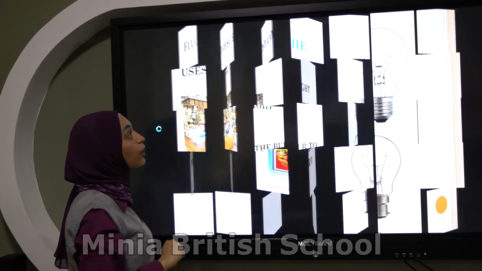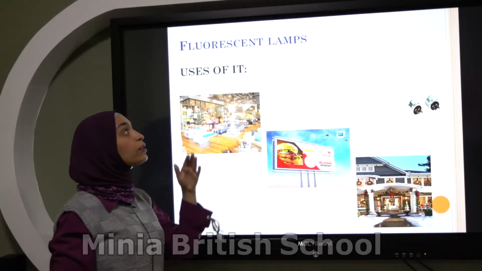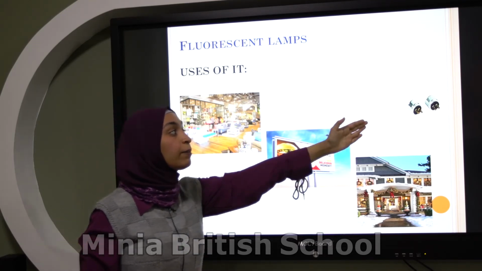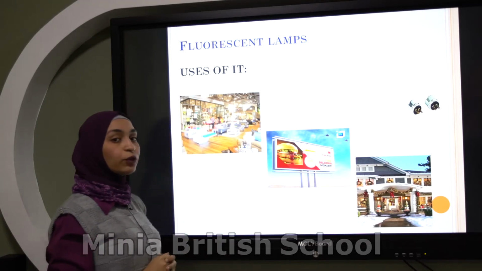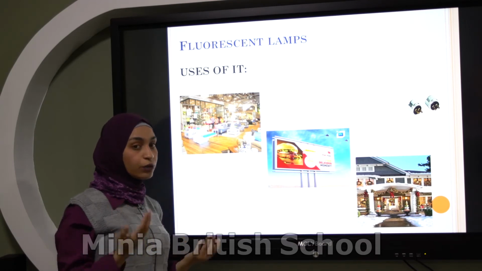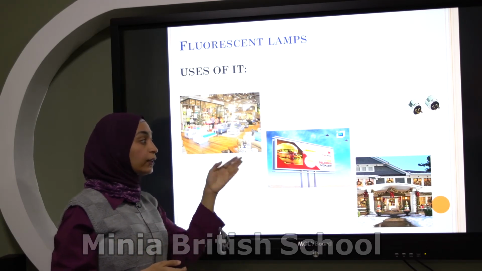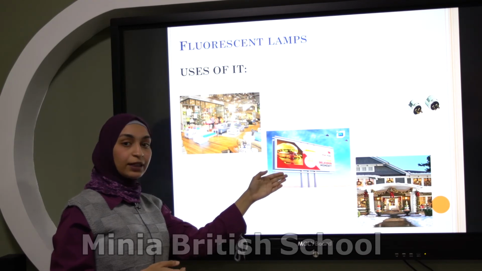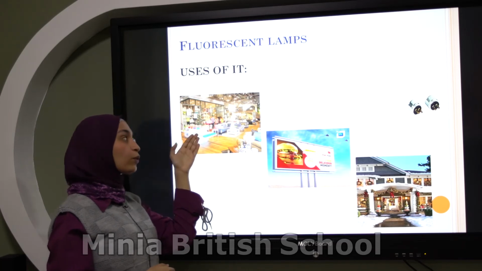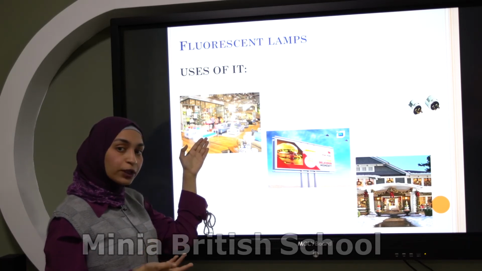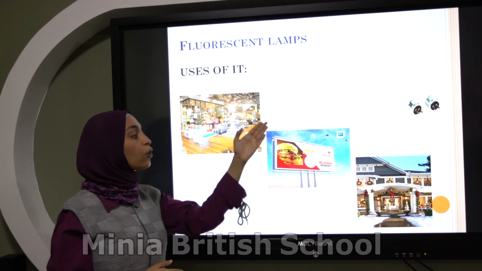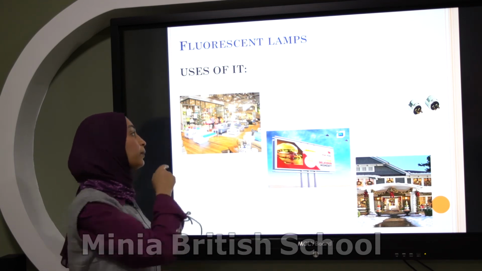Okay, the second type of the electric lamp is called fluorescent lamp. Called what? Fluorescent lamp. This is the shape of it. We can use fluorescent lamp in what? Lighting our houses, our factories, our streets, our classrooms. We can use it also in advertisements that we can see more and more in the streets. Number 3, decorating commercial stores. What is the meaning of commercial stores? Supermarkets, hypermarkets, malls, and so on. Those are the uses of the fluorescent lamp.